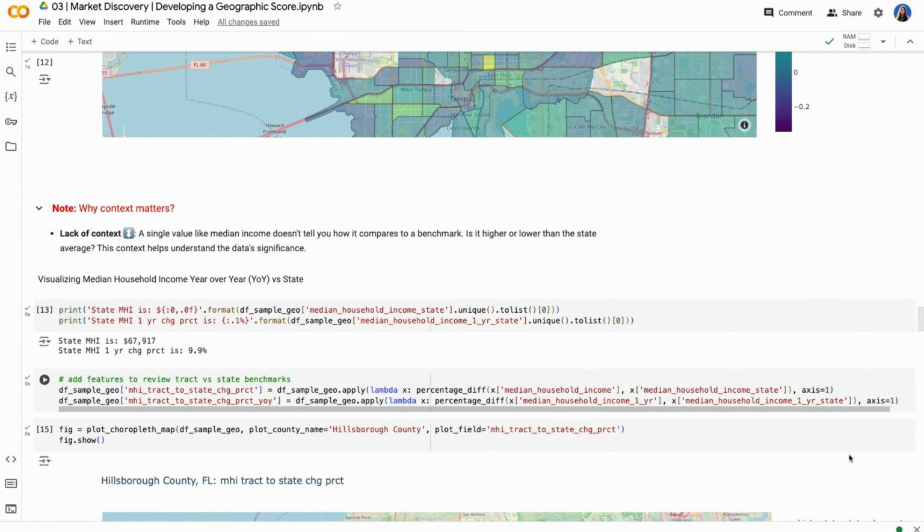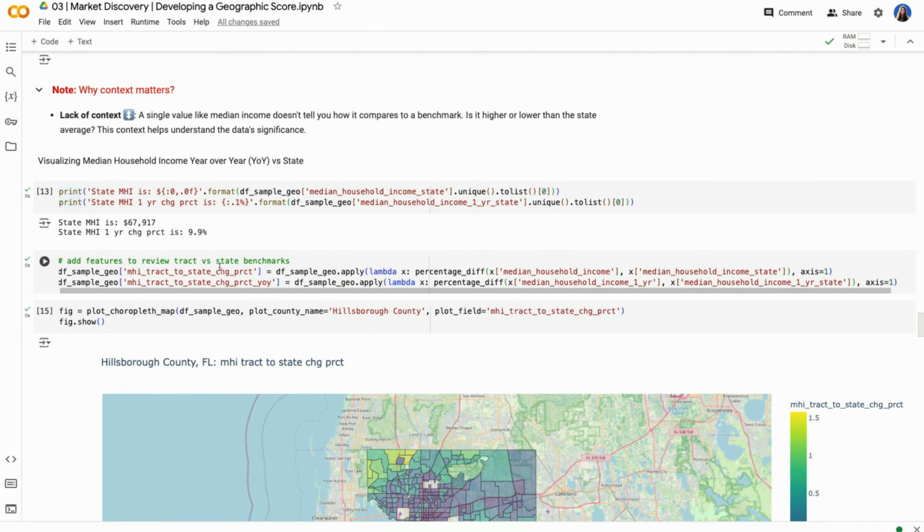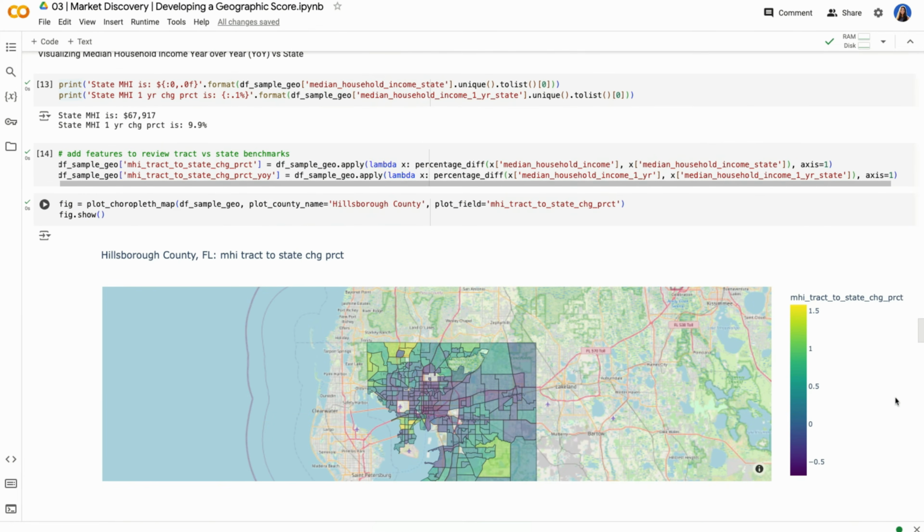So if we go down and start to look at state averages for Florida, we could see the median household income is about $67,000 for 2022, and the year over year change percentage is 9.9%. So that tract is beating the state average by almost 5 times, which is pretty amazing. It's having a lot of growth.